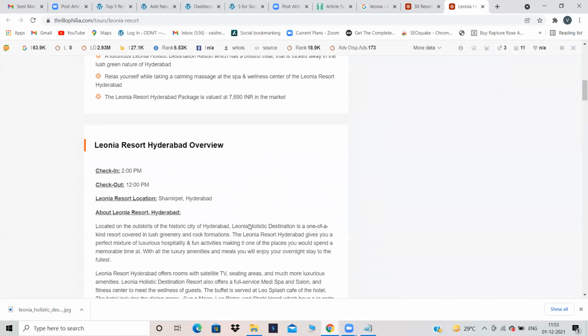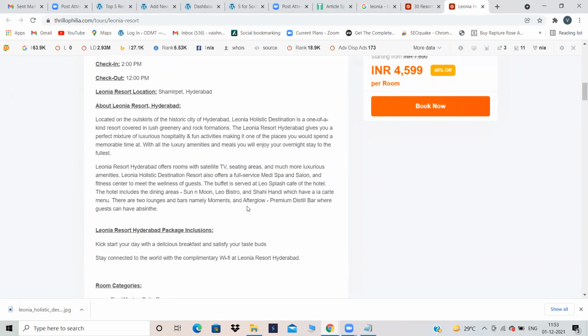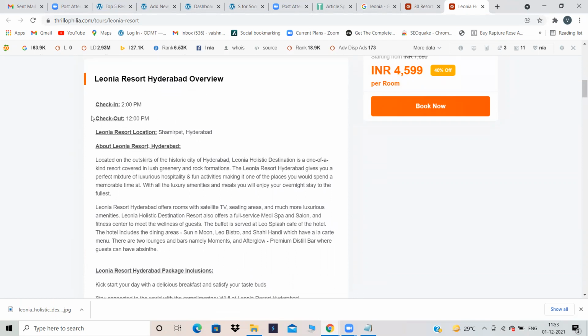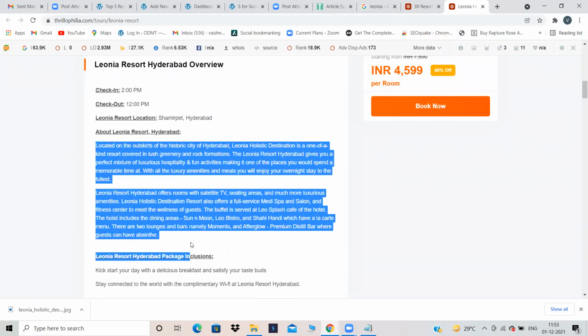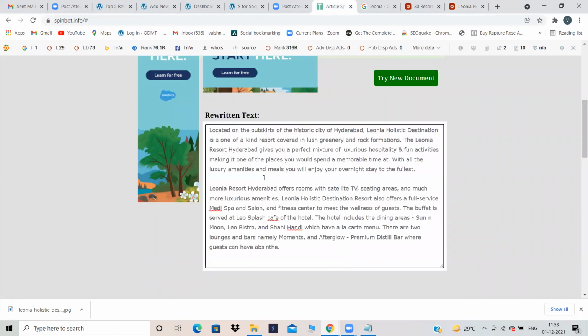Okay, they have content regarding Leonia. So just click on this one. And about Leonia Resort in Hyderabad, copy this content. Go to Spinboard. Remove this.